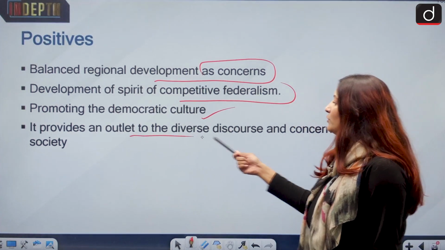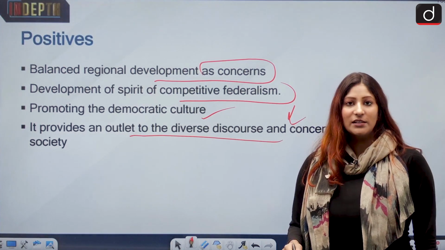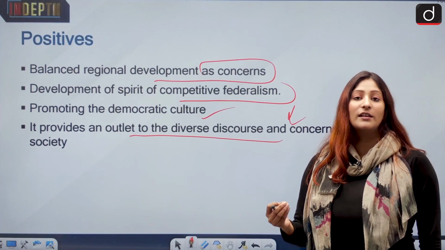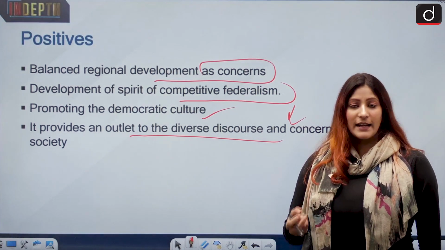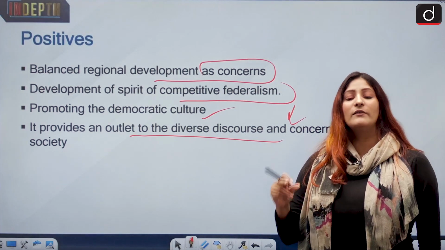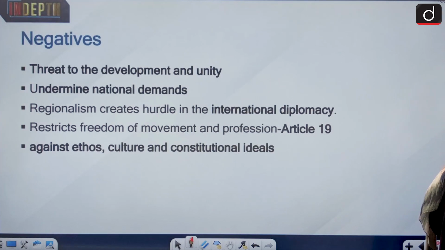It provides an outlet to diverse discourse and concerns of society. Whenever such debates occur, definitely more historical underpinnings will be taken out and there will be more debate. And whenever we are debating, we are providing more clarity to policy. Okay, moving ahead to the negatives.